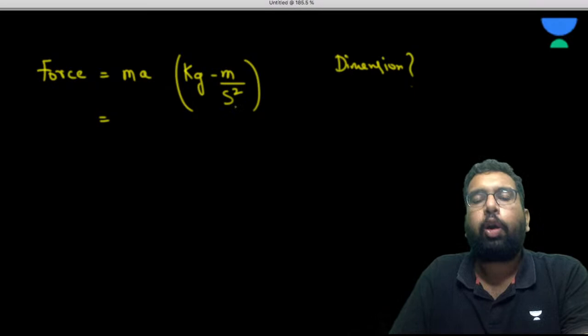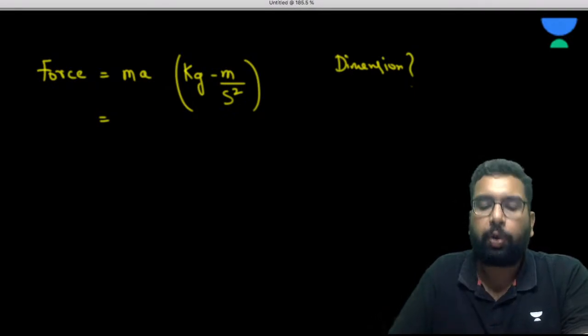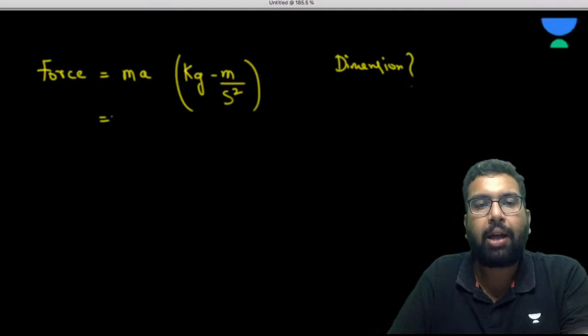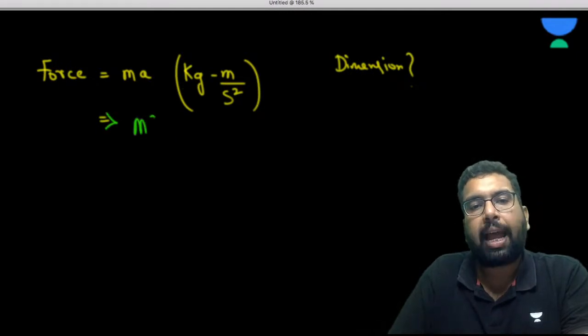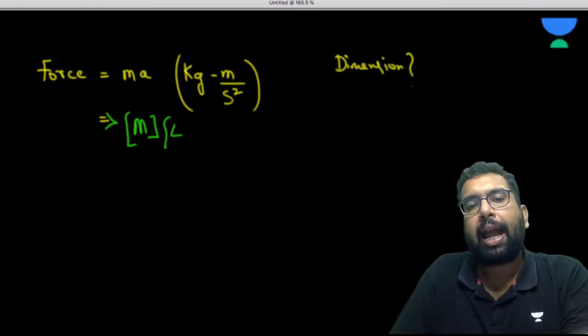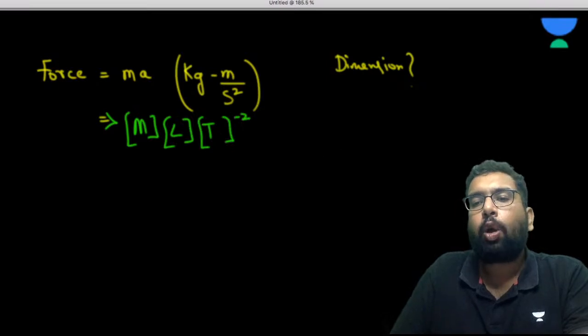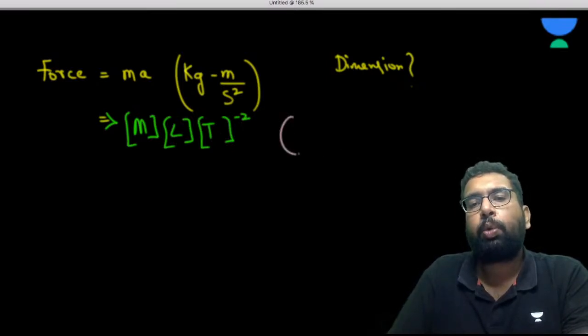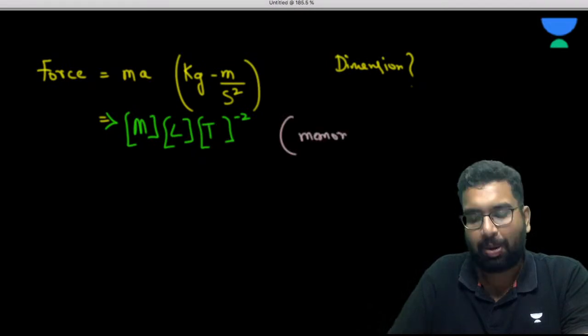Or you can write the dimension directly from the unit, or from the formula. For mass it is going to be M, that is kg. For meter there will be L, and for second square it will be T minus 2. And it is advisable that you memorize this. Why, sir, do we need to memorize this?